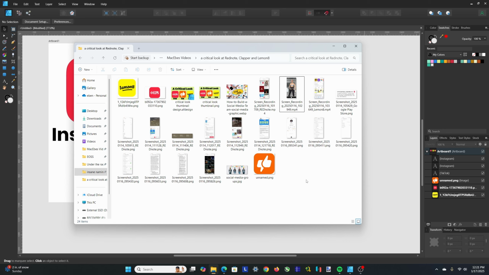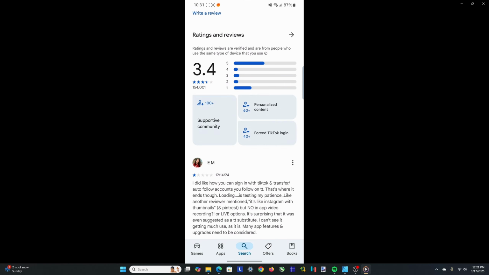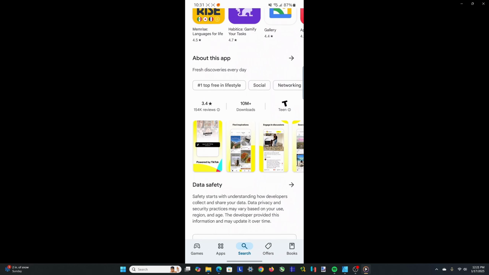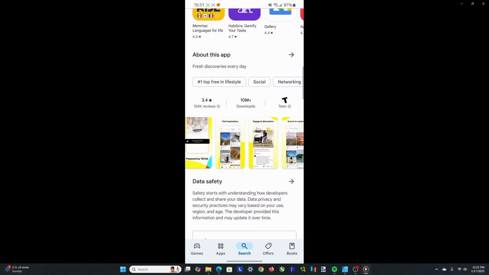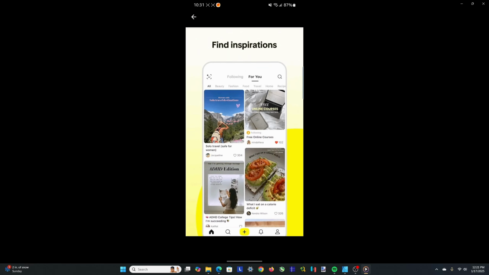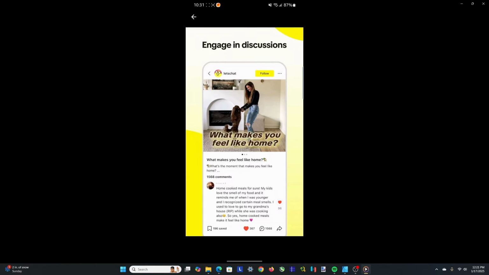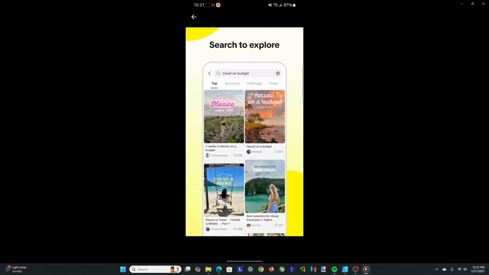I'll get to Lemon8 now, because I think it's also one that's pretty easy to explain right here. You'll see, starting off, the poor reviews on the app there. It has 10 million downloads, one of the higher ones here. The first advantage is that it's TikTok linked, so it transfers all your contacts, followers and account preferences from TikTok. If you use that transfer, it's pretty similar.